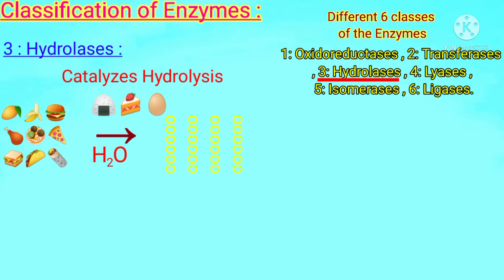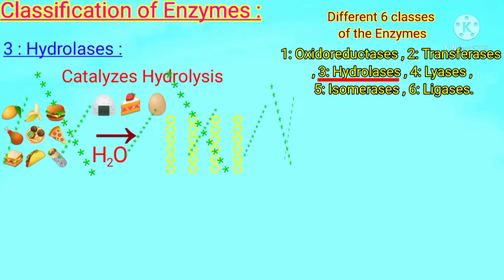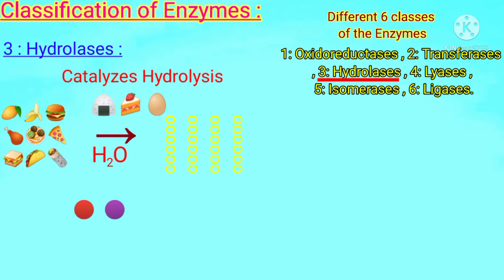Students, to understand this hydrolytic process more clearly, suppose we have two amino acids that are attached to each other with the help of a bond. If we provide a water molecule, then this bond will break in this way: the first amino acid will take a hydrogen atom along with the positive charge, and the other amino acid will possess a hydroxyl group along with the negative charge.